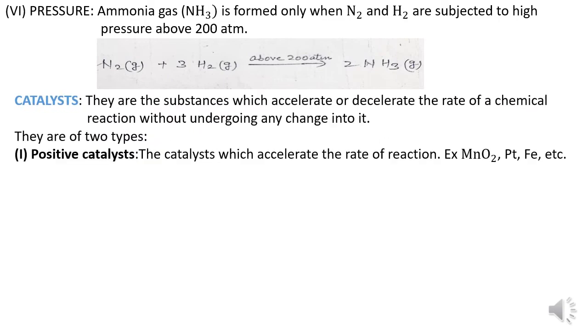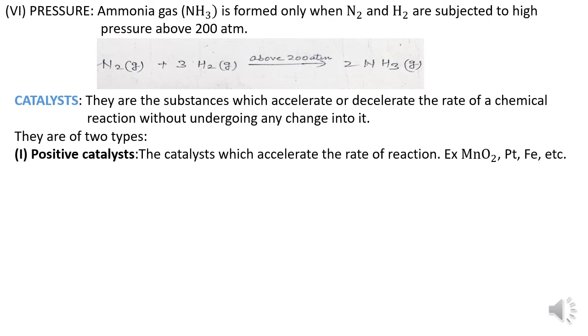Next condition is pressure. Ammonia gas is formed only when nitrogen and hydrogen gases are subjected to a high pressure above 200 atmosphere. If the pressure is not above 200 atmosphere, ammonia gas will not form. So we come to know the conditions required for a chemical reaction.